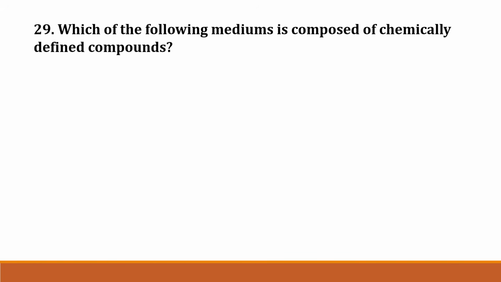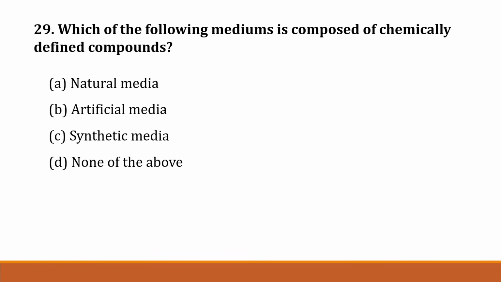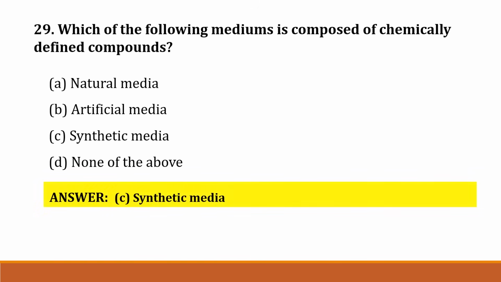Then question number 29. Which of the following medium is composed of chemically defined compounds? Option A. Natural media. Option B. Artificial media. Option C. Synthetic media. Option D. None of the above. Correct answer is option C, synthetic media.